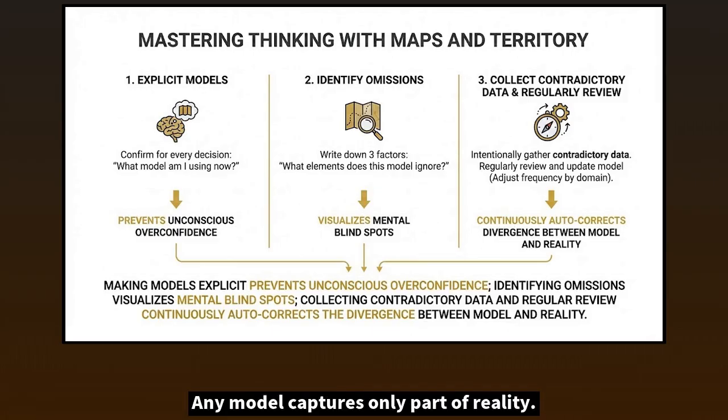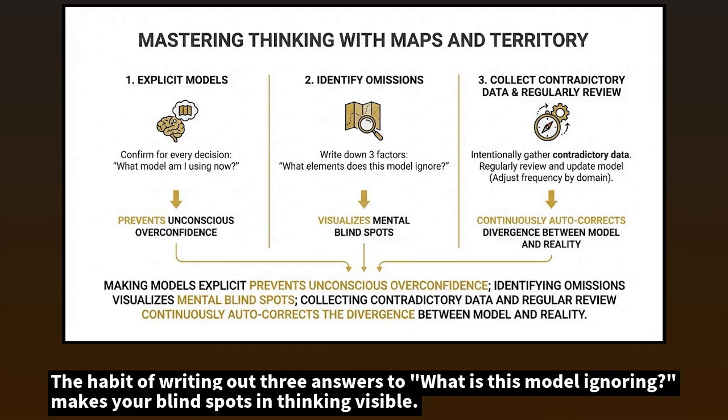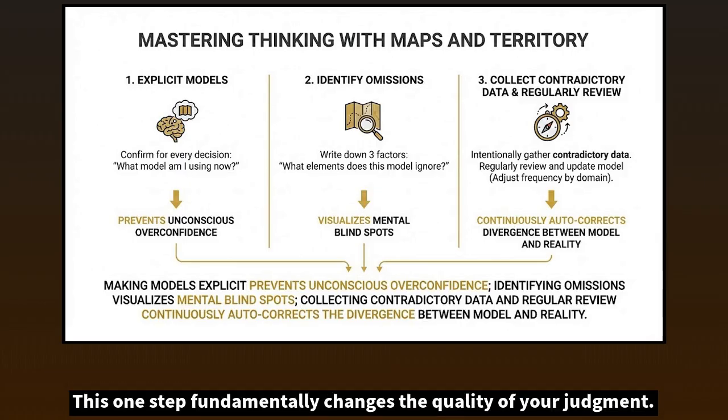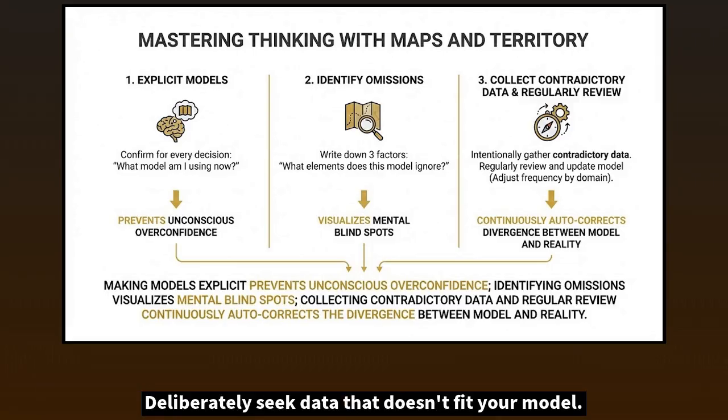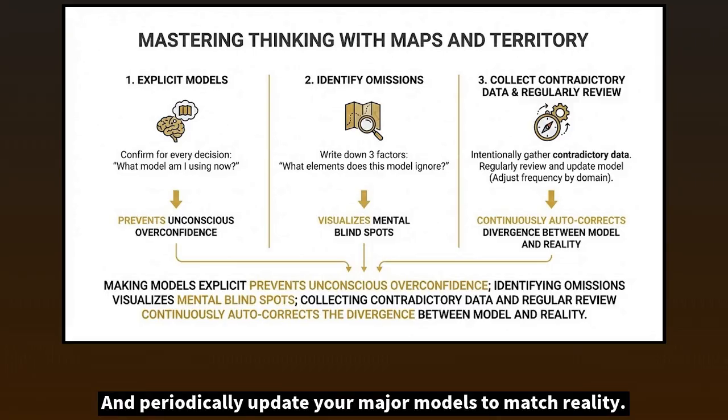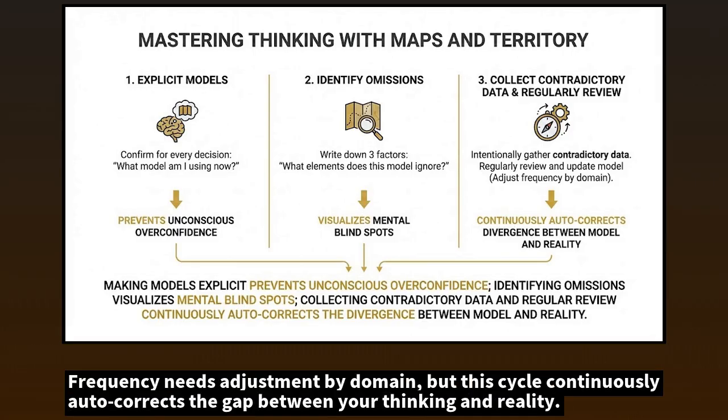Any model captures only part of reality. The habit of writing out 3 answers to, what is this model ignoring, makes your blind spots in thinking visible. This one step fundamentally changes the quality of your judgment. Third, collect contradictory data and keep checking your model regularly against reality. Deliberately seek data that doesn't fit your model, and periodically update your major models to match reality. Frequency needs adjustment by domain, but this cycle continuously autocorrects the gap between your thinking and reality.